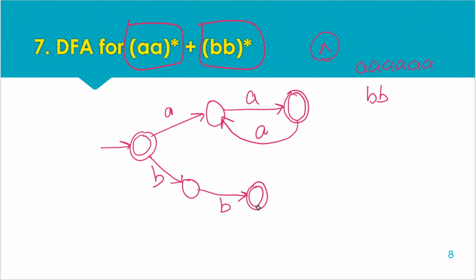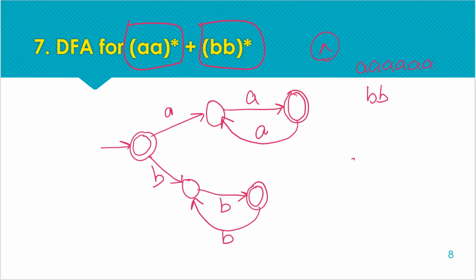So here is the path for even number of B's. So we are moving back to the previous state. If we get a single B after double B, then we need one more B, because this B will make our count odd and we need even. So that's why for the third B we are moving to a non-final state, and if we get a fourth B after that, only then do we move to the final state. So this is the transition diagram for this.